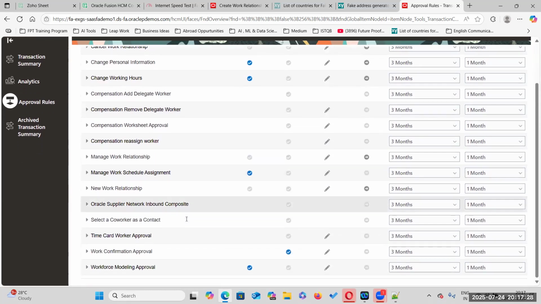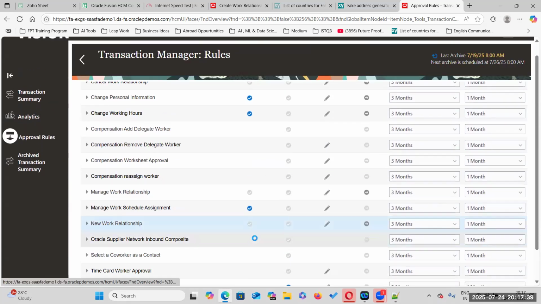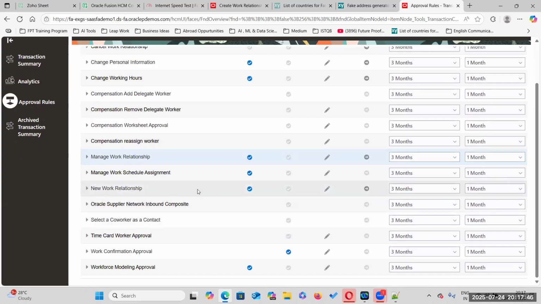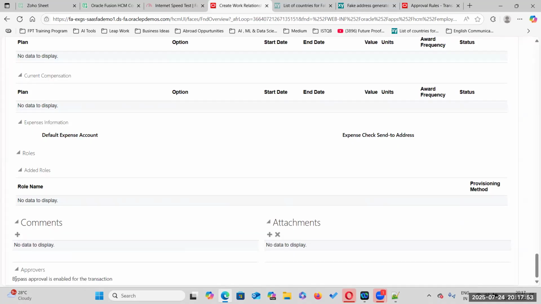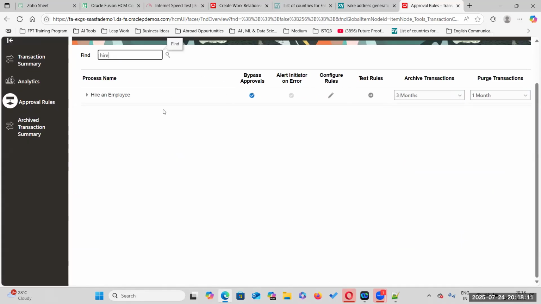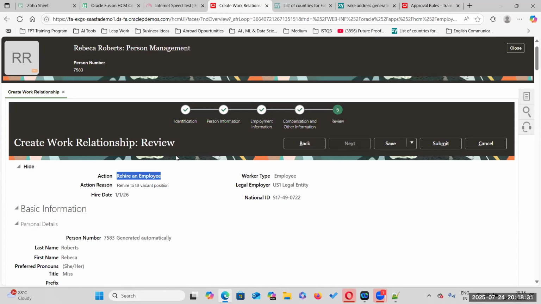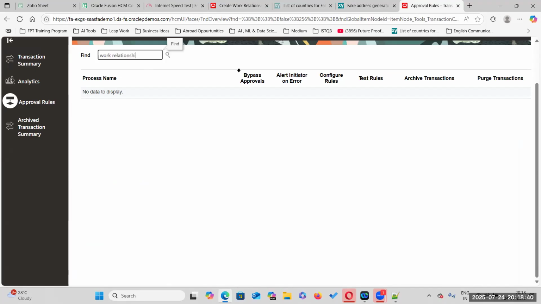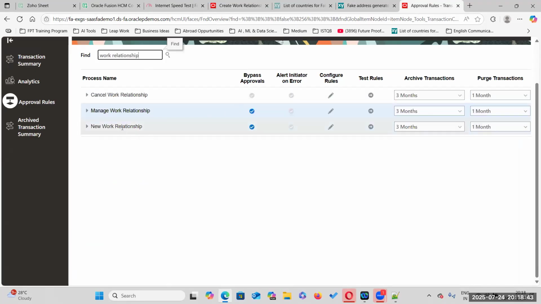Cancel work relationship is still there, with a new work relationship. For hire and rehire, I think the approval is the same, otherwise it will not update within seconds. For hire and rehire, it is the same. Sir, we have selected new hire, a new work relationship is there, no? See, we have selected create work relationship, right? Yes. Create work relationship, new work relationship.